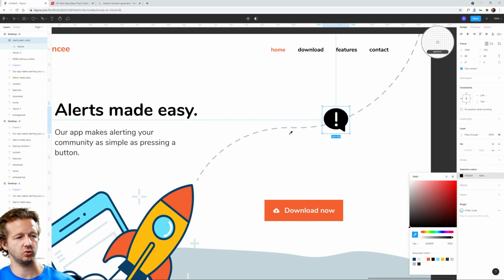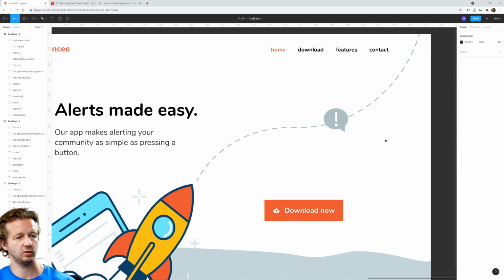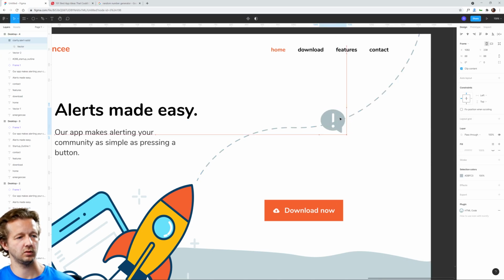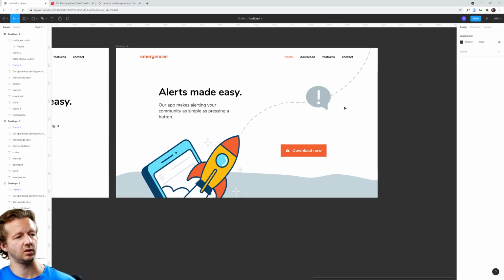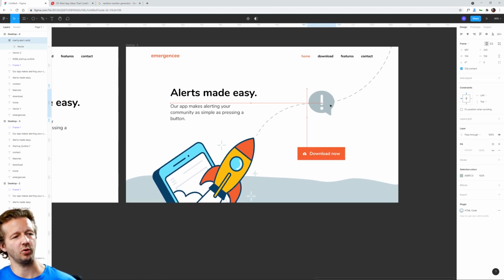Get the eyedropper tool. I don't want to see the dashes inside of that exclamation point. Yeah, maybe something right around here. It could be just kind of like a watermark sort of thing.